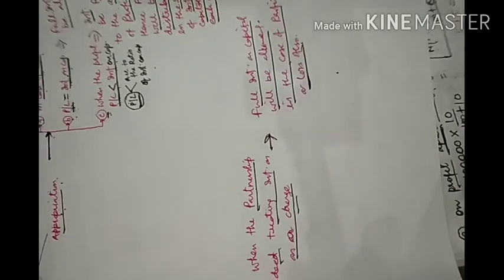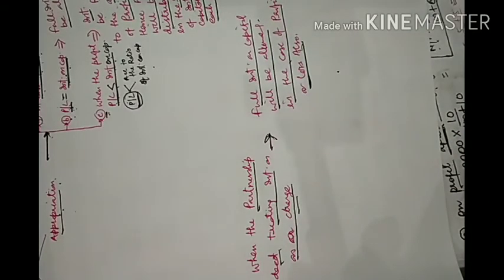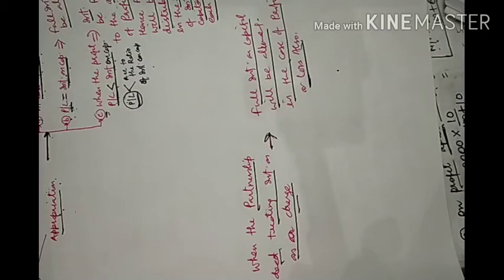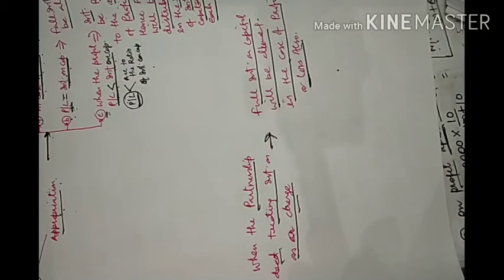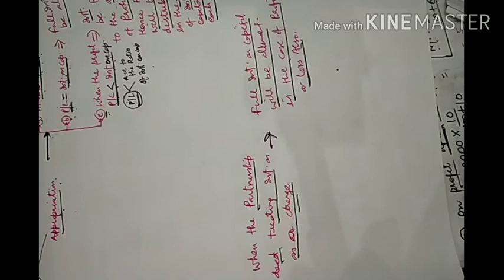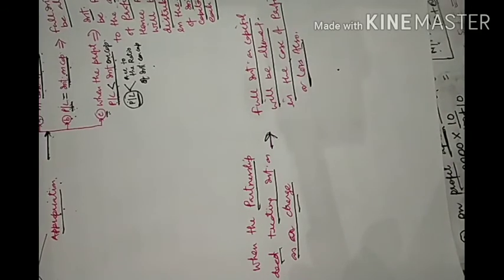Okay, my dear students, this way we are ending this topic. It's the most important topic of class 12th partnership, provisions relating to interest on capital. According to this topic, there are some practical questions which are given in your book.